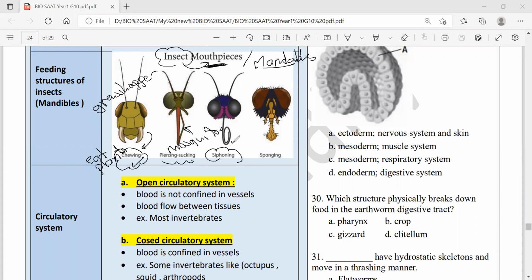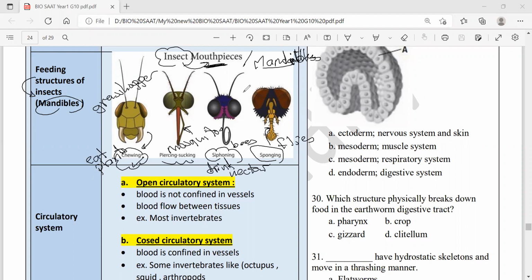Siphoning, as in bees, used to take in nectar. While house flies do something called sponging. These are the mouth parts, mandibles.